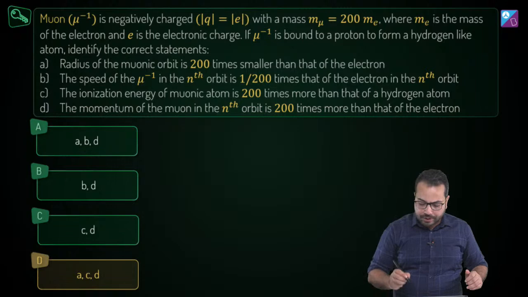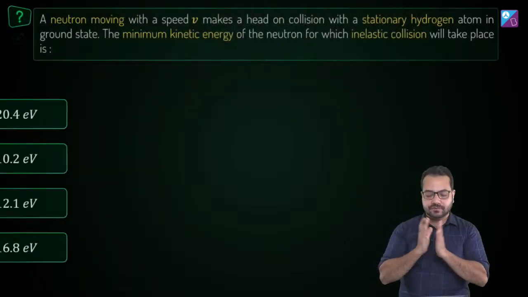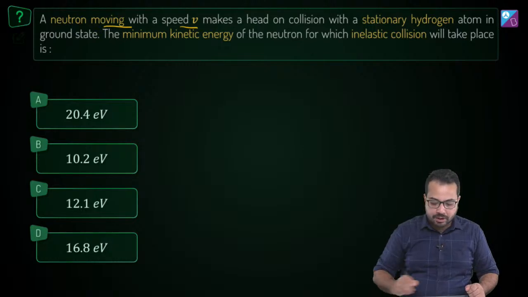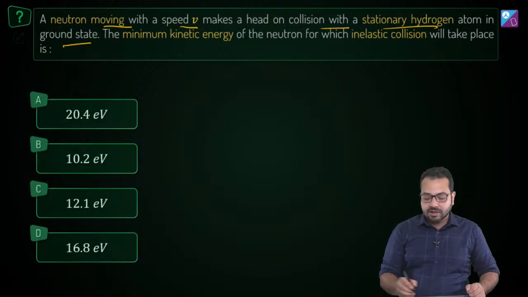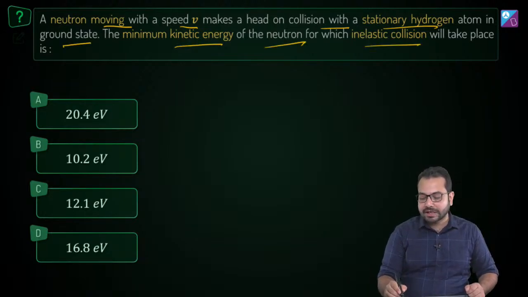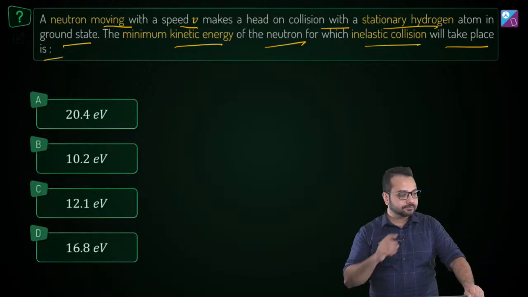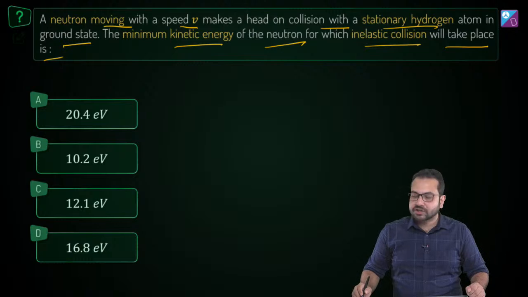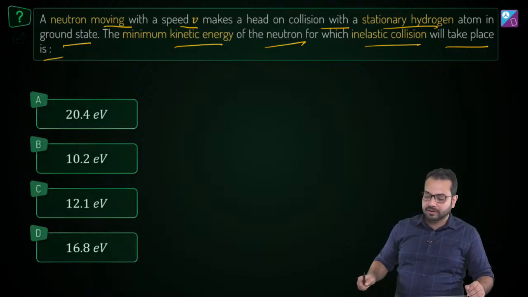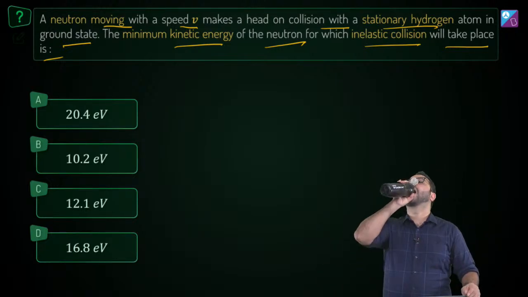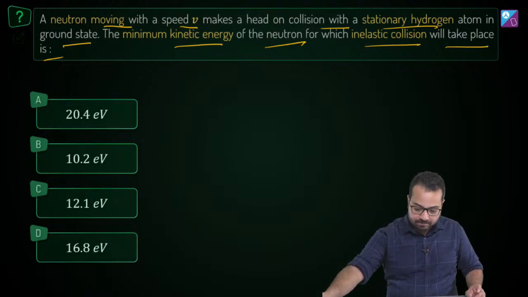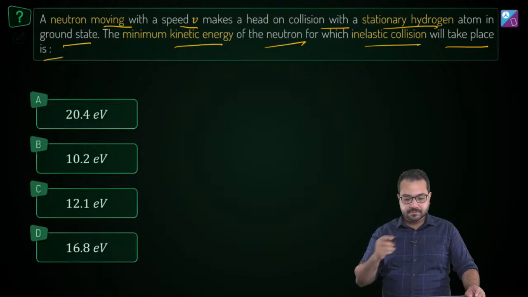Alright, perfect. Now we go to the next question. A neutron moving with a speed v makes a head-on collision with a stationary hydrogen atom in ground state. The minimum kinetic energy of the neutron for which an inelastic collision will take place is... That's the question, and before we proceed to the solution, I want to understand from you how we should proceed. What is the key concept involved? This has to do a little bit with collision as well, so it's a good revision of collision also. Think about it.